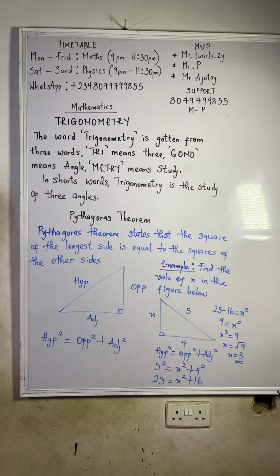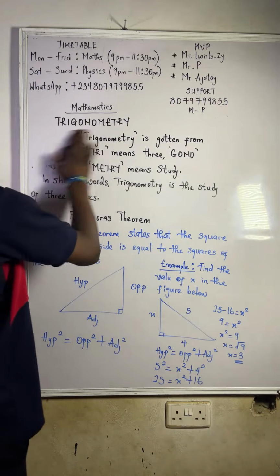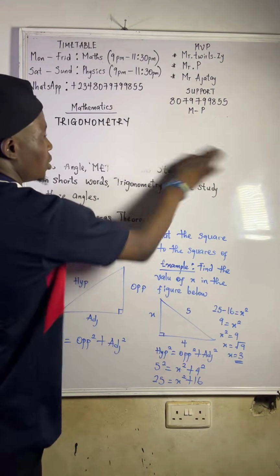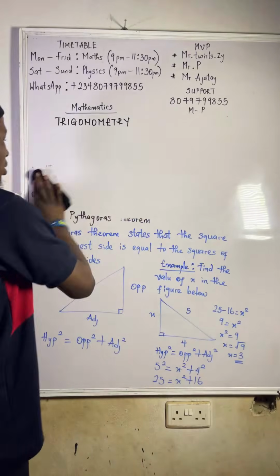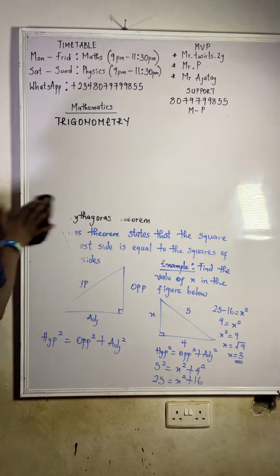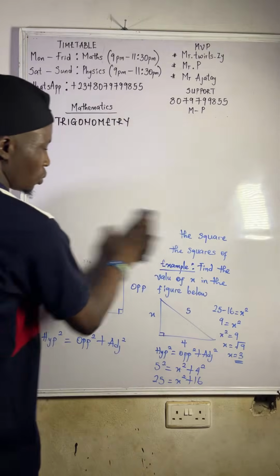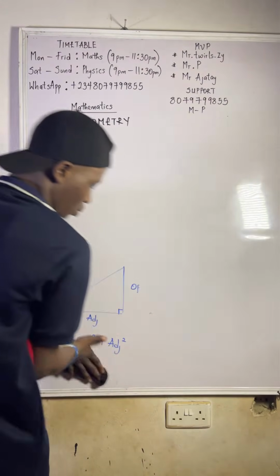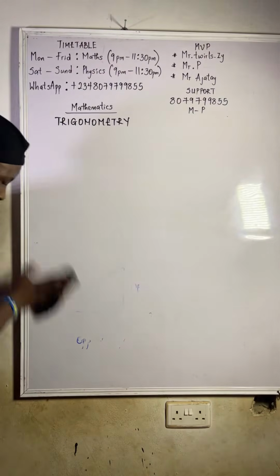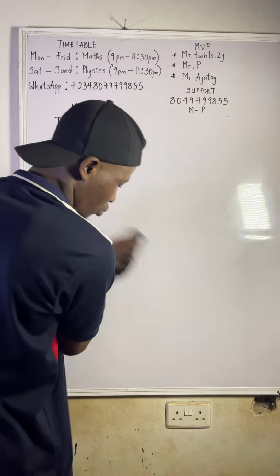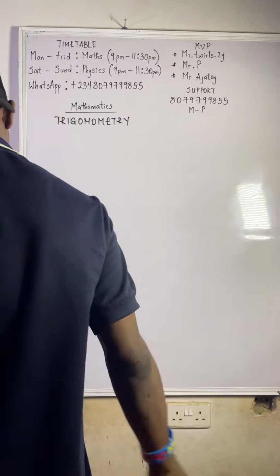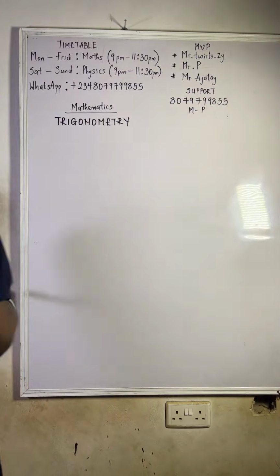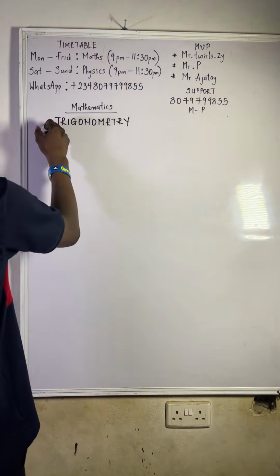Okay, done. Alright. So now let's go to trigonometric ratios.